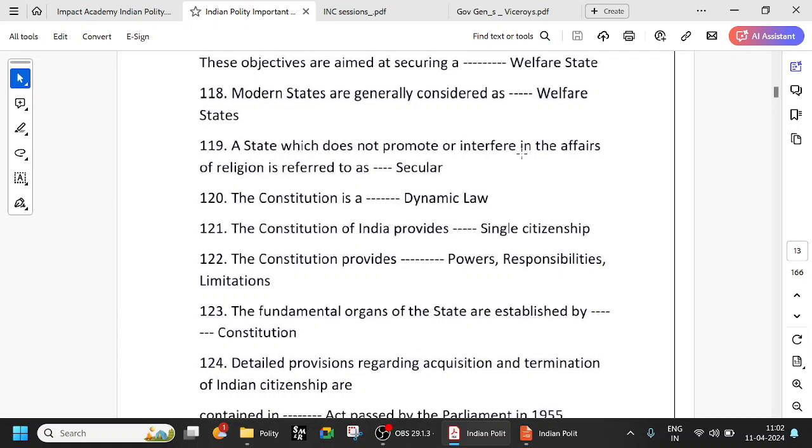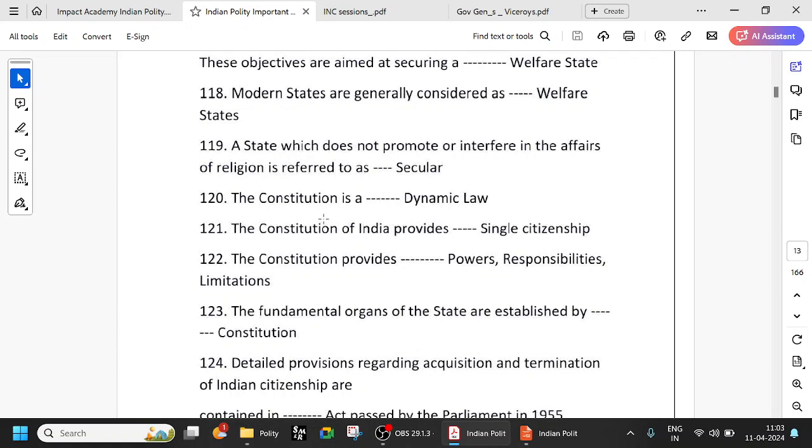Because we have temples under the control of the state, and funds are given to the temples, and funds are given for hajj trips, etc. So basically, the state actually interferes in the affairs of religion and tries to treat all religions equally. That is the kind of secularism we have in India. So try to observe the difference. In the United States, etc., the state does not interfere in religion at all.